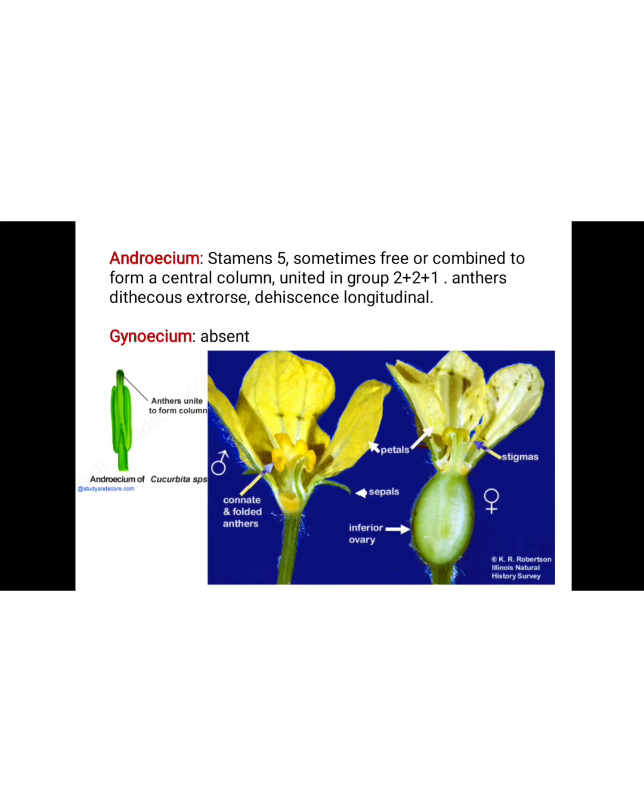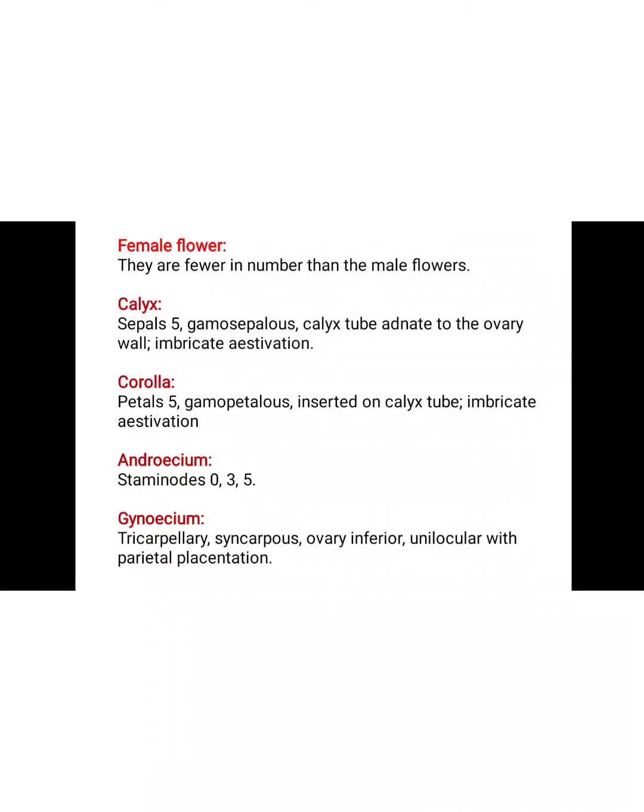In this figure we show that this is the corolla and this is the calyx. They indicate the sepals and petals. Then they are connected and hold the anther, this is the anther portion. This is a male flower and this is an ovary. It means this is a female flower, but in this male flower the ovary is absent, only the anthers are present, and the anthers are united to form a column like this, and the gynoecium is absent in this male flower. So next is the female flower.